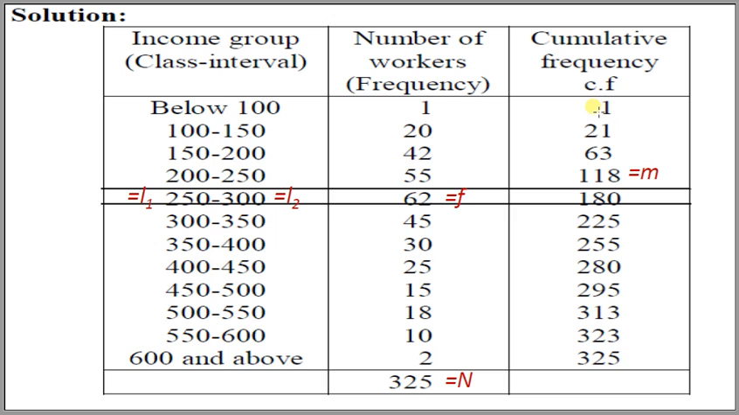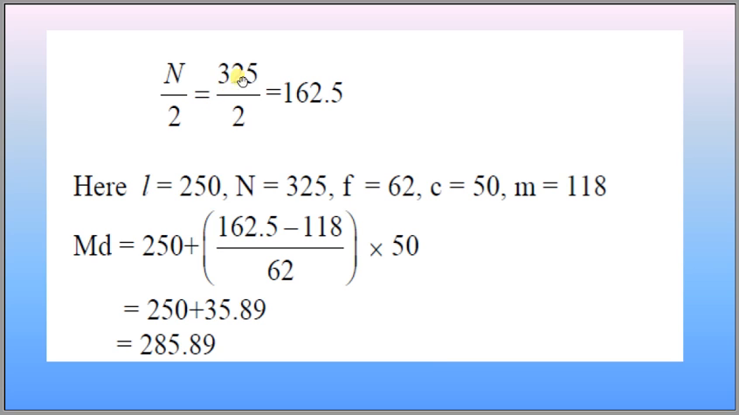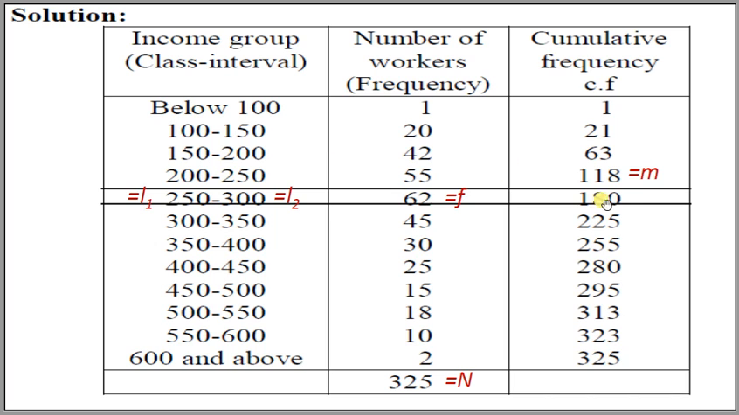These are the income group class intervals and these are the number of workers. First we calculate the cumulative frequency: 1 plus 20 is 21, plus 42 is 63, 63 plus 55 is 118, 118 plus 62 is 180, and adding the corresponding values we get this cumulative frequency. 323 plus 2 is 325, and n by 2 is 325 divided by 2, that is 162.5. This 162.5 belongs to the 180 cumulative frequency.